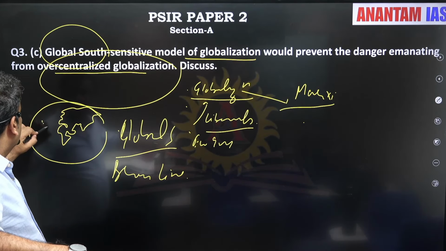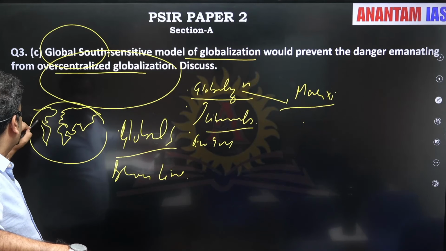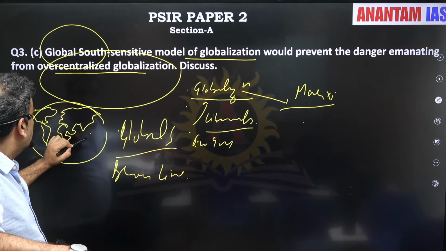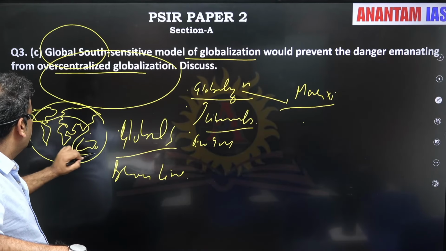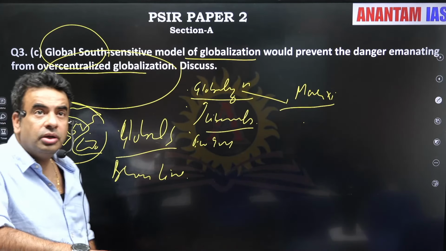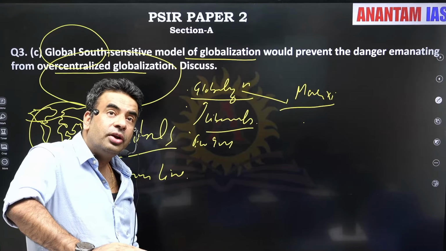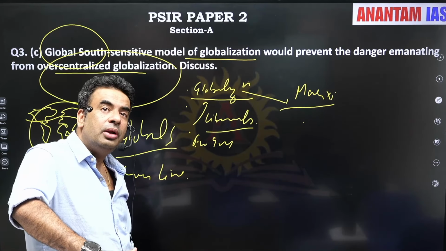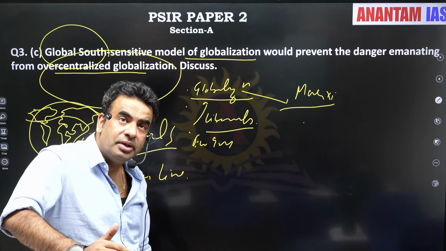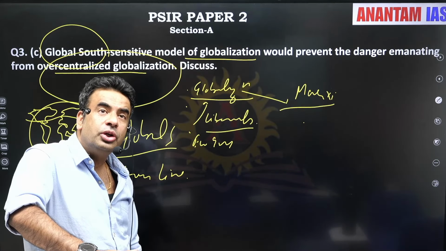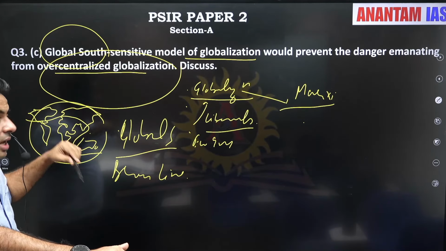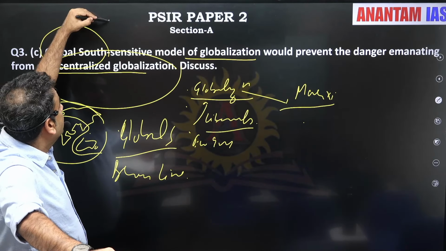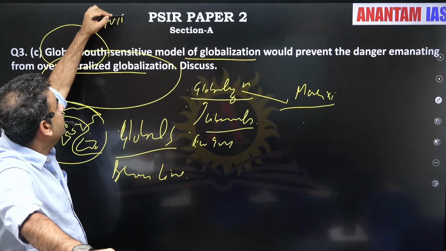There's a difference between geographical north and global north. Australia, New Zealand are also part of the global north. China is still a part of the global south, not acceptable to the US. So you can use the terminology from where it has emerged. Then what can a global south sensitive model of globalization be?